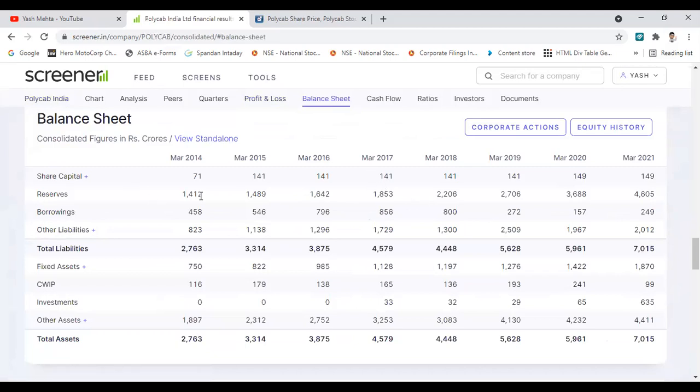If we check the balance sheet, the company's reserves are increasing and the borrowings are decreasing. Here you can see 856 crores. It has reduced to 249 crores. Again, it has reduced from last year. If we check the debt to equity, it is hardly 1% in this case. We can see the company is virtually debt free or almost a debt free company, which has just 1% or 0.01 as debt to equity. That is very less, and reserves are increasing more compared to the borrowings which the company has. So the company is fundamentally strong.